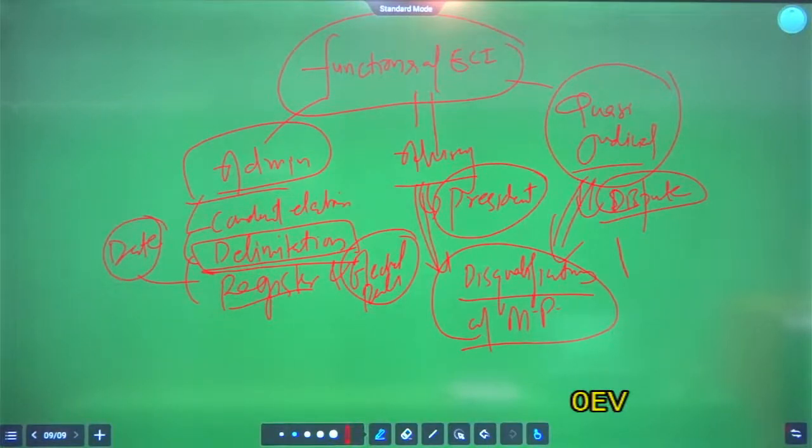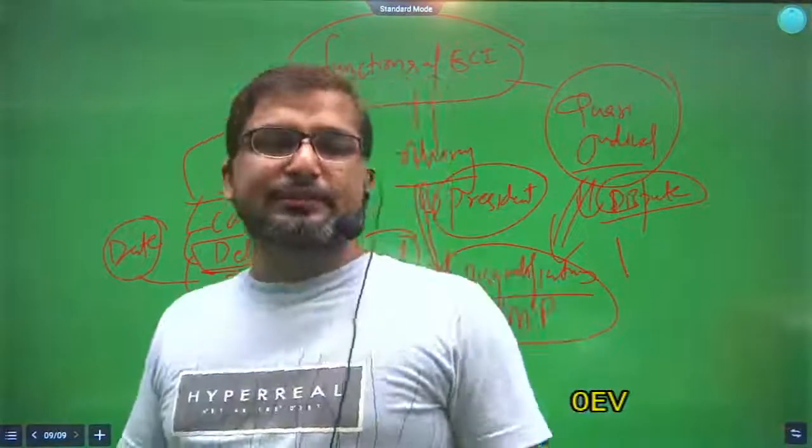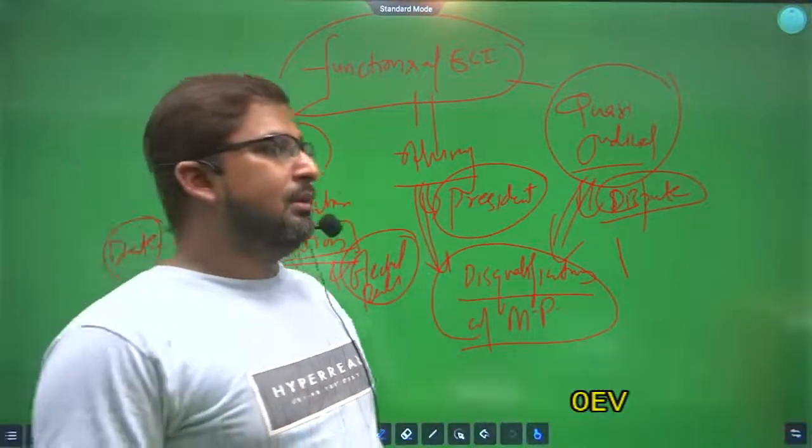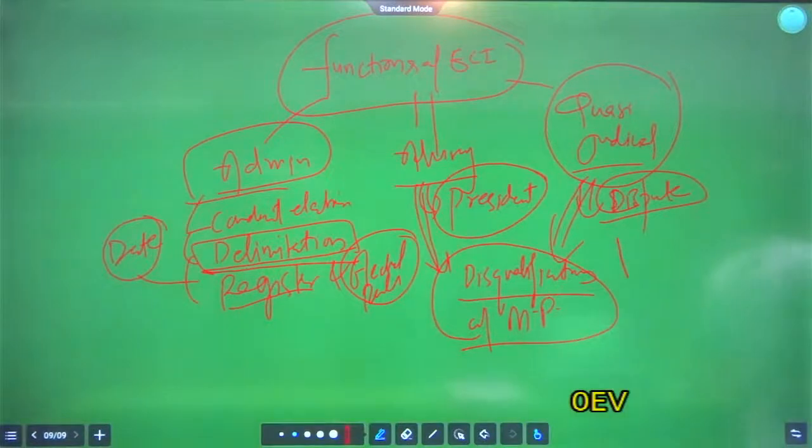I have told that there are two grounds of disqualification. One is under Article 102 and the other is under the 10th Schedule, on the basis of anti-defection. In case of anti-defection, it is the presiding officer of the house that decides the disqualification of the members. But under Article 102, if any member is about to be disqualified by the President, then who will advise?